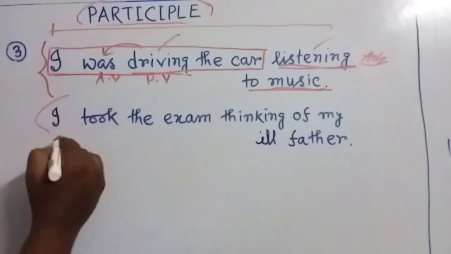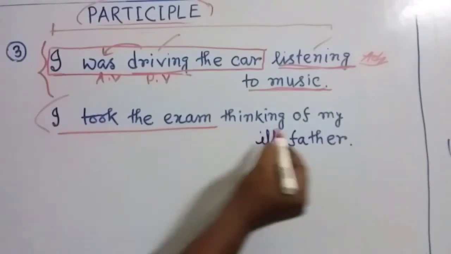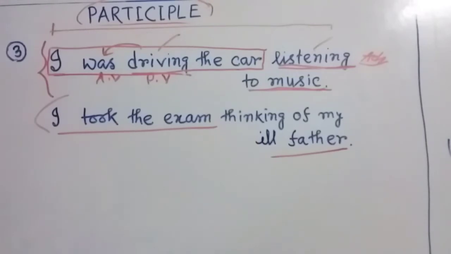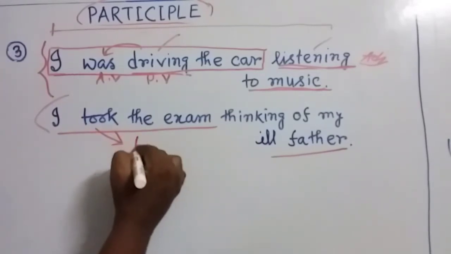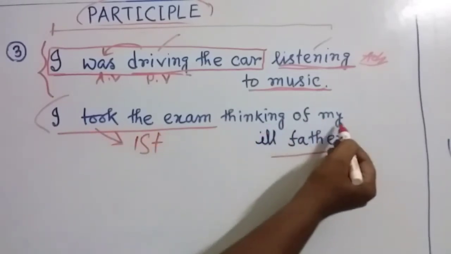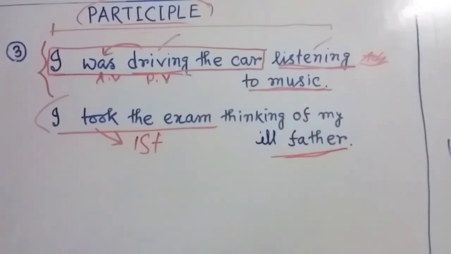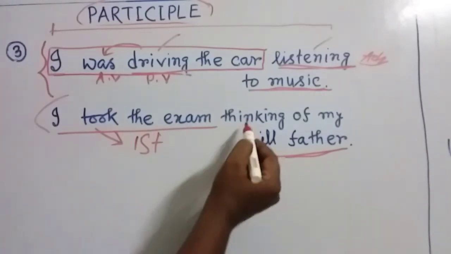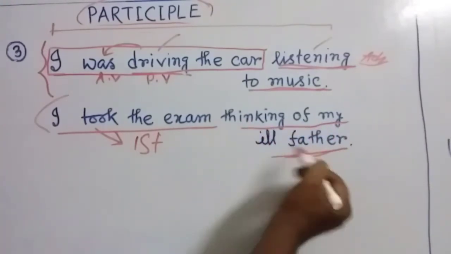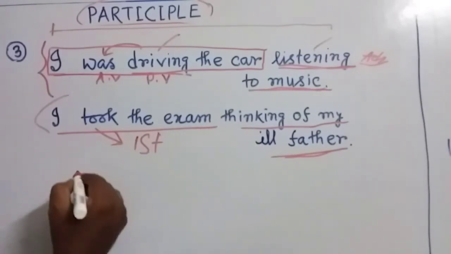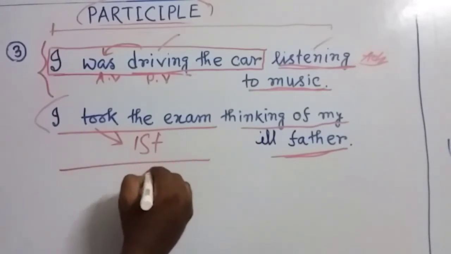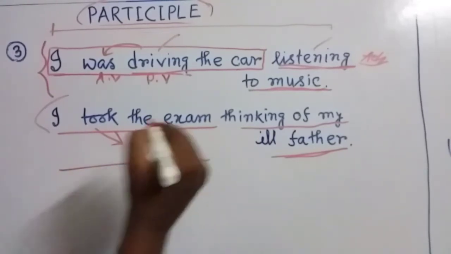Let's look at this example. I took the exam thinking of my ill father. So here two actions are going on simultaneously. I took the exam, that means I was taking part in the exam. This is the first action. And thinking of my ill father. So my father was ill, and at that time, whenever I was taking the exam, I was thinking of him. That means I was thinking of my father. So two actions were going on at the same time. One action is going on, and with this action, another action is going on.